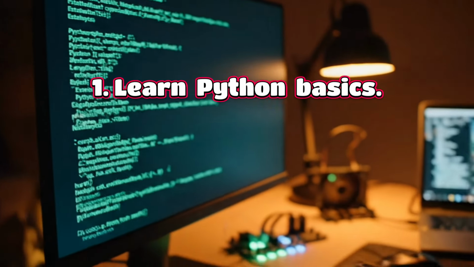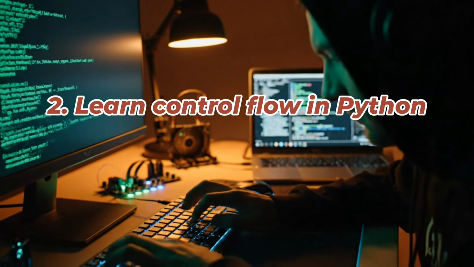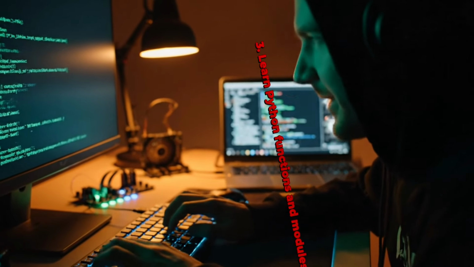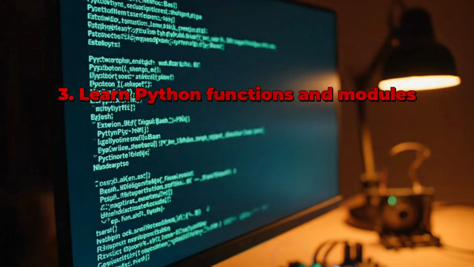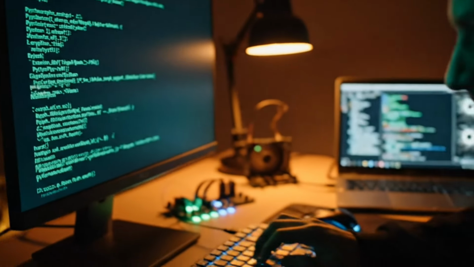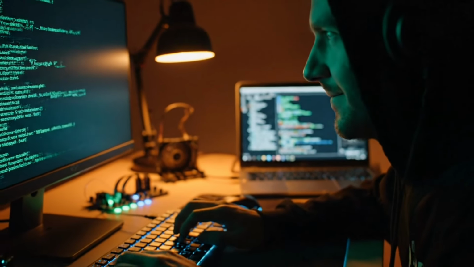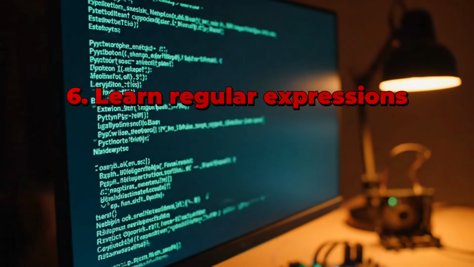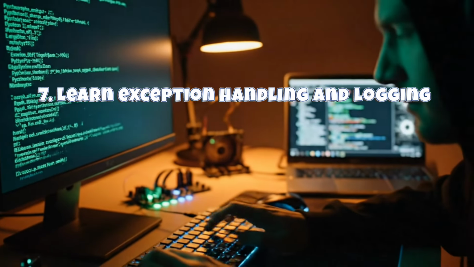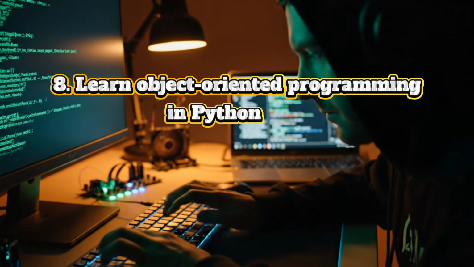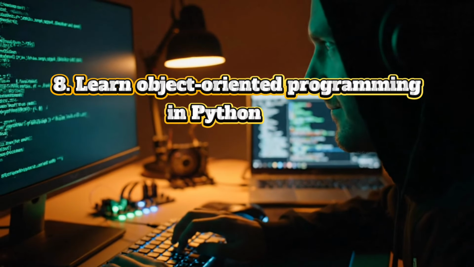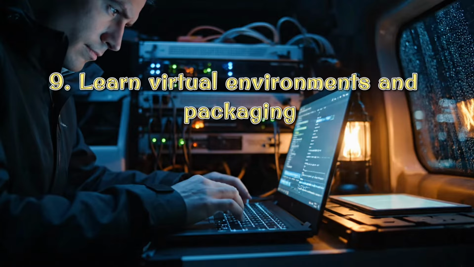1. Learn Python basics. 2. Learn control flow in Python. 3. Learn Python functions and modules. 4. Learn data structures. 5. Learn file input-output and parsing in Python. 6. Learn regular expressions. 7. Learn exception handling and logging. 8. Learn object-oriented programming in Python. 9. Learn virtual environments and packaging.